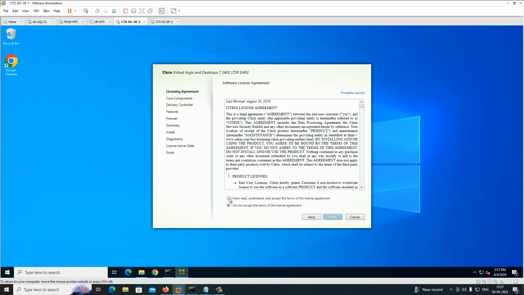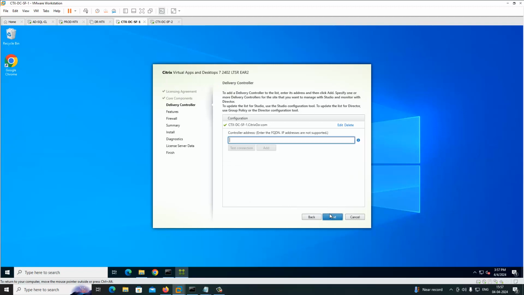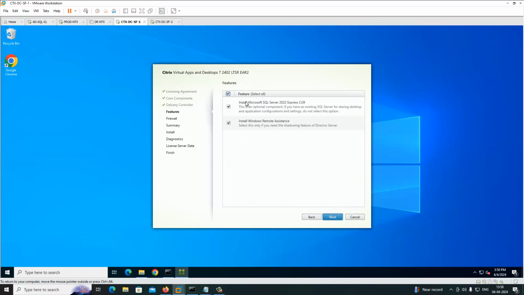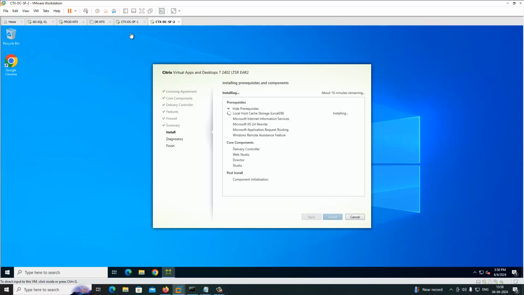Go to the primary server. Accept the Secure Private Access. I'm going to install all the roles here, and the SQL role also on the server itself. Click next. Okay, let's finish the installation.